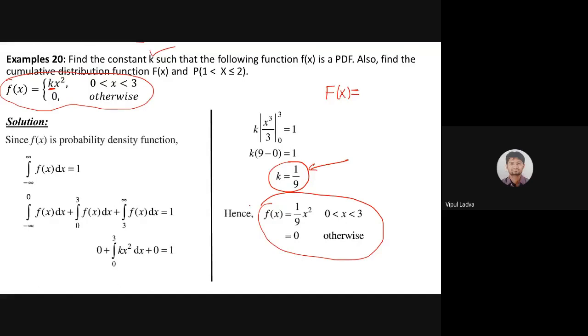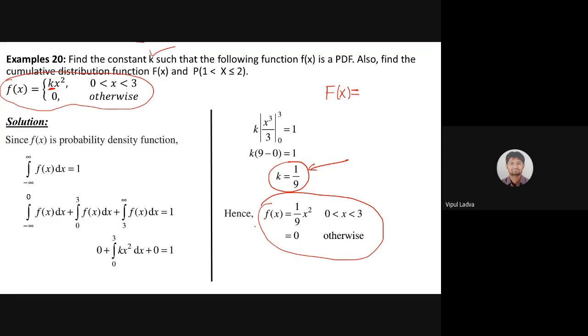Okay. ठीक है, चलो. Okay. Let me choose one other person. Girish. Can you unmute yourself?